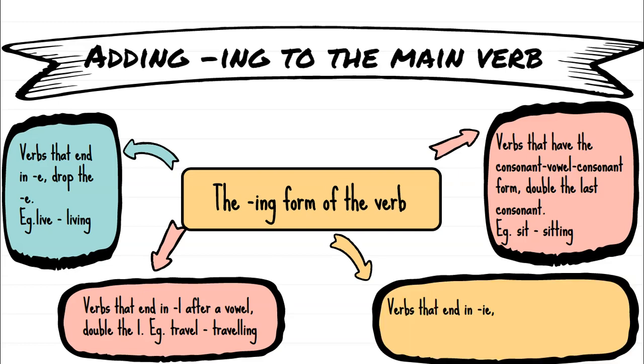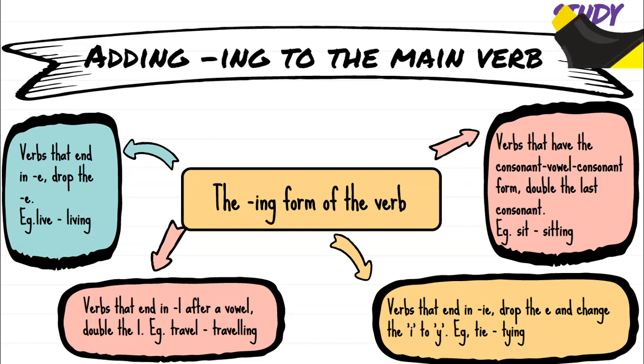And one more tip for spelling. If you have a verb that ends in IE, then you're going to drop the E and change the I to a Y. So here's an example, tie. If I want to change that into the progressive or the continuous tense, I need to drop the E, change the I to a Y, and add ing.